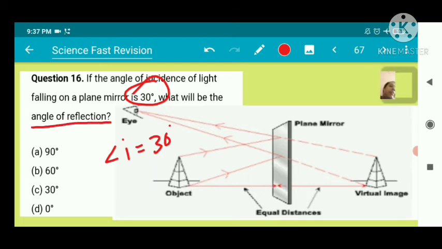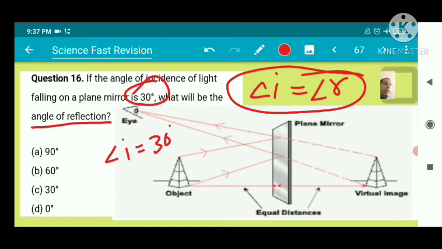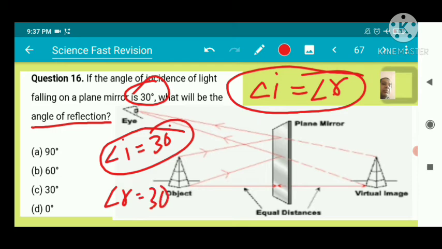The angle of incidence and angle of reflection are always equal by the law of reflection. If angle I is equal to 30, then R will be 30 degrees because both are equal. So our answer is C, 30.